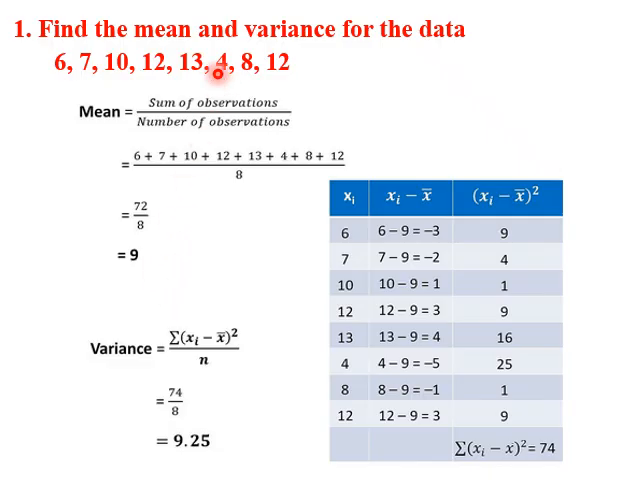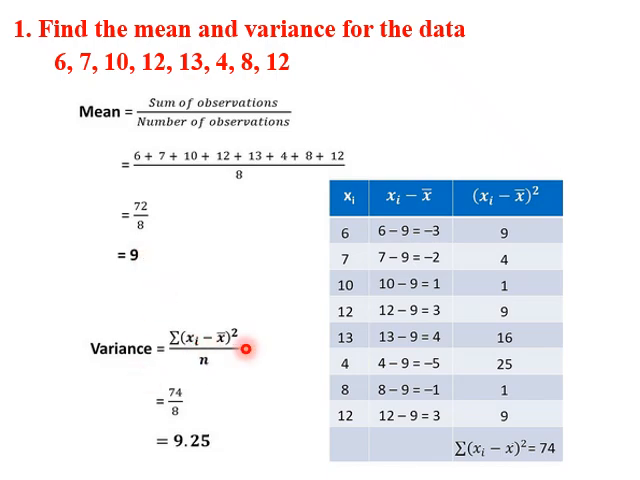So even in the problem, if mean is not given and we need to find the variance, mean still has to be evaluated. So mean has to be evaluated first for getting variance, irrespective of whether it is asked in the question or not. So first we will find mean. Mean equals sum of observations by number of observations. So we'll add up all those divided by 8. We get 72 by 8 equal to 9. So mean is 9. Now using mean we will get the variance.